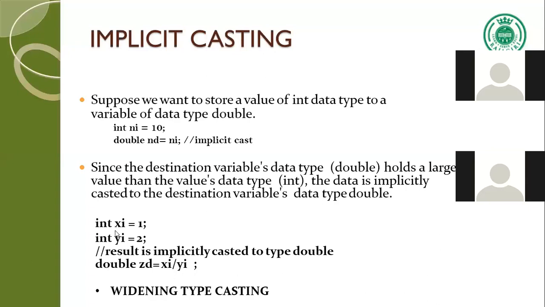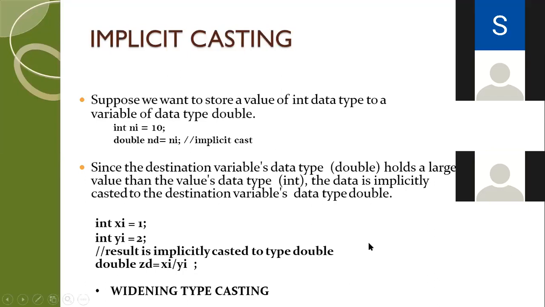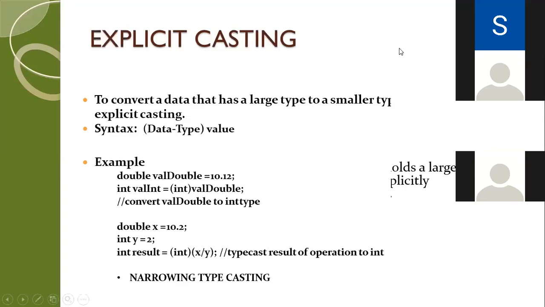I've given another example over here. I've got x and y, both are integer, but I am dividing it and then storing it into double. Okay, this also is a wide casting because an integer is converted to double. Integer converted to float, that is also wide casting. Float converted to double, you call it wide casting. Hope you're able to understand why. It's because of the higher capacity. Can I go further? Yes. Okay, we'll go for the next one.